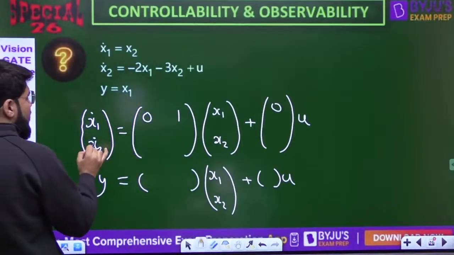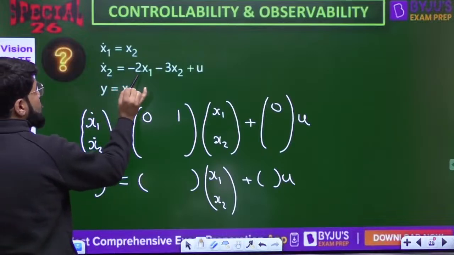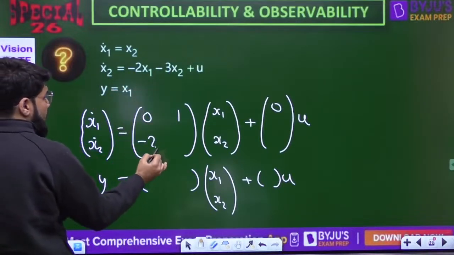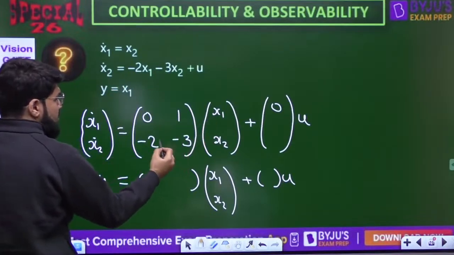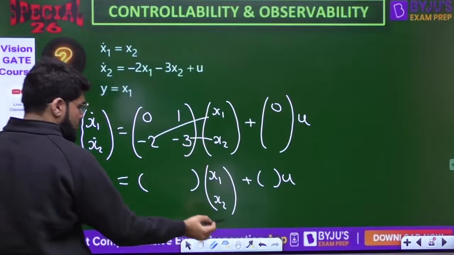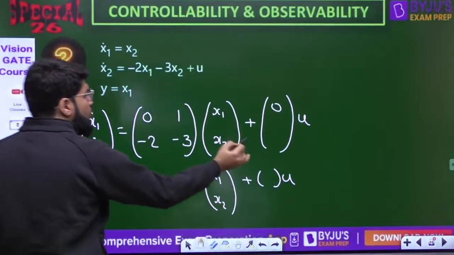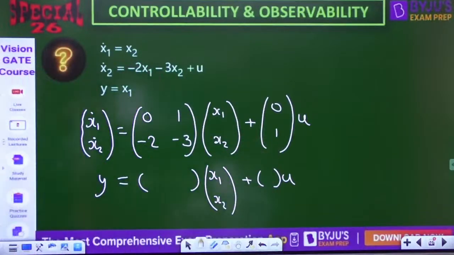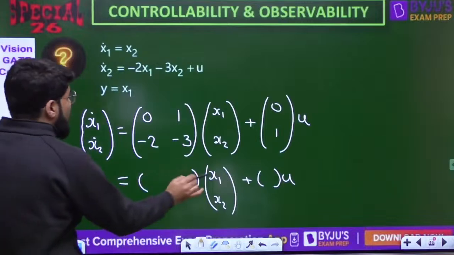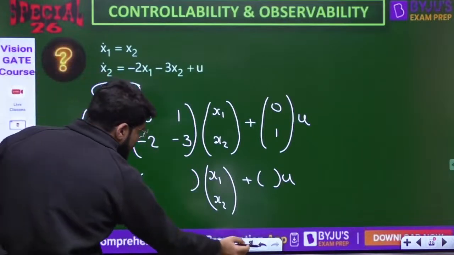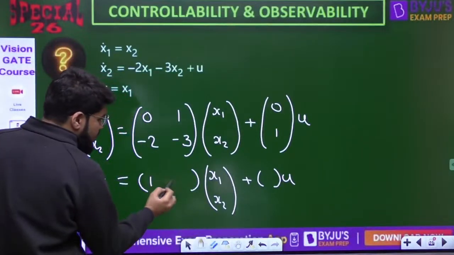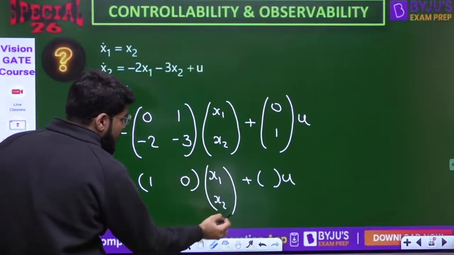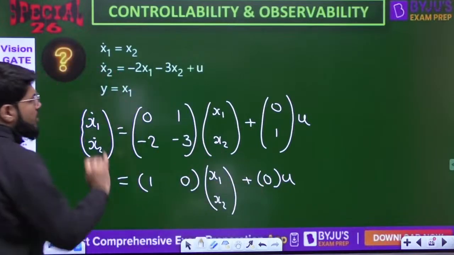Now x2 dot, the second row, the second equation: minus 2x1 minus 3x2 plus 1 into u, so the input coefficient is 1. Clear everybody? Okay, y equal to only x1, so the x1 coefficient is 1, the x2 coefficient is 0, so [1 0] times [x1 x2], and again no input term.